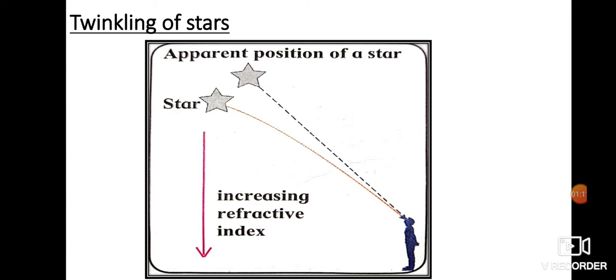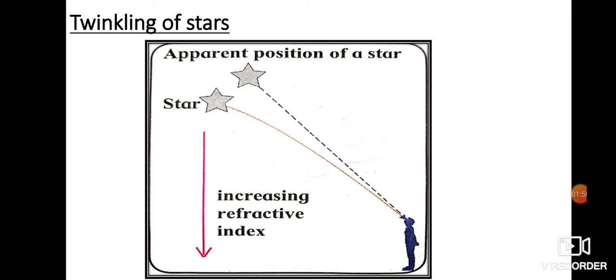Now, if you look at this diagram, you can see the star over here and the person standing over here. This is the actual position of the star. But the person is able to see the star in a slightly raised position. Now we know that stars are self-luminous, meaning they have their own light. We are not able to see the star during the day because of the sun's light. So we are able to see the star very clearly in the absence of sunlight, at night.